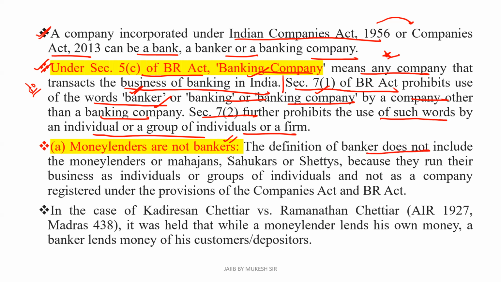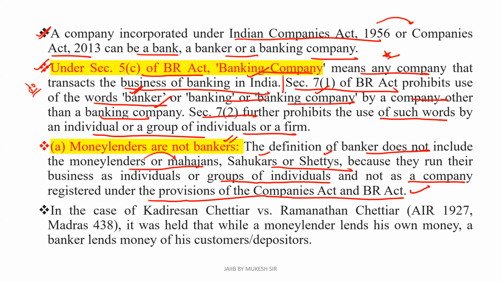The definition of banker does not include money lenders or mahajans, shahukars or setish, because they run their business as individuals or groups of individuals and not as a company registered under the provisions of the Companies Act and Banking Regulation Act.